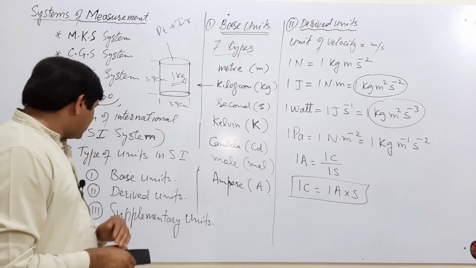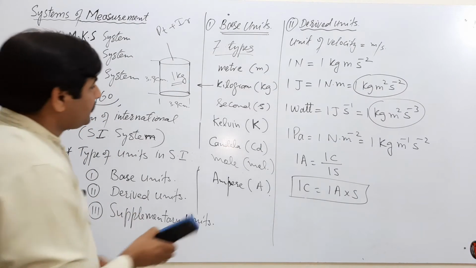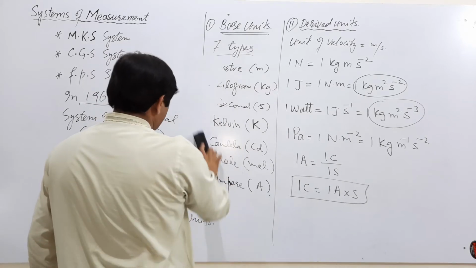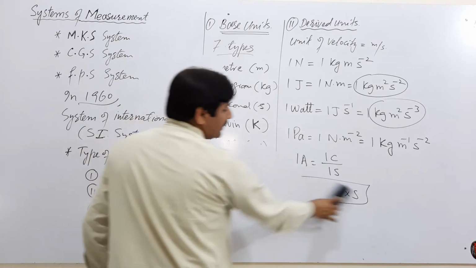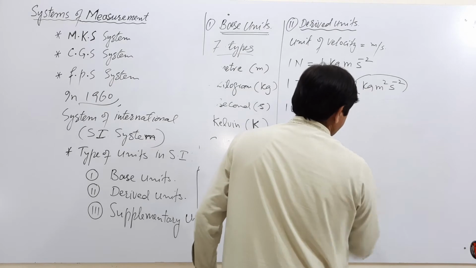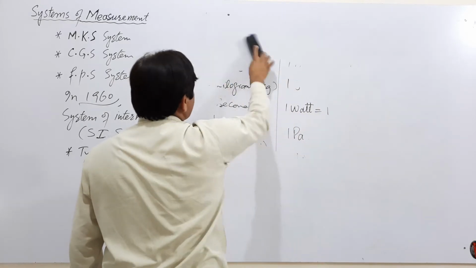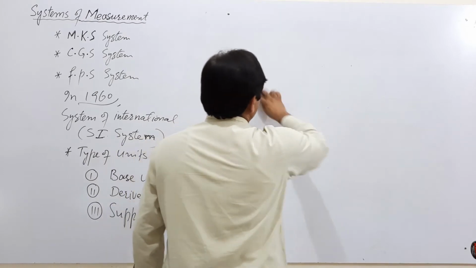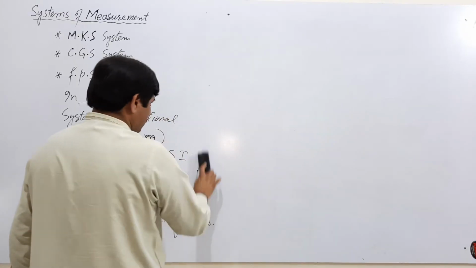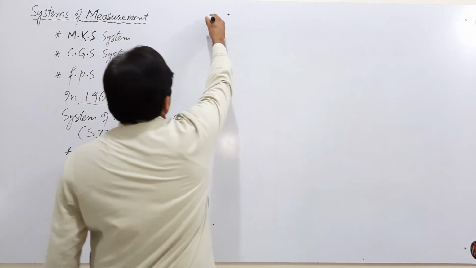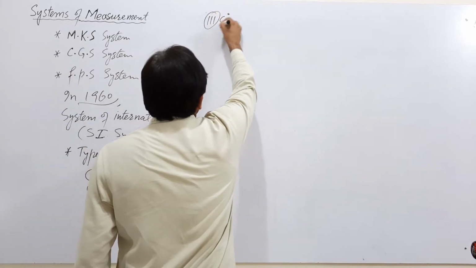Now we discuss next the supplementary units. If we observe the supplementary units in System of International, there are 2 types of supplementary units. Supplementary units are of pure geometrical nature.